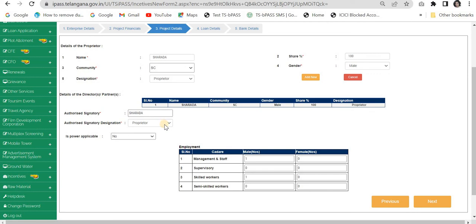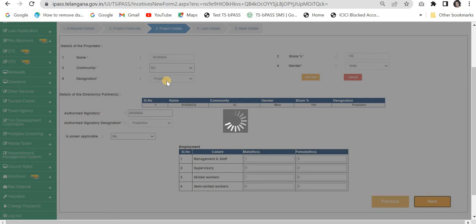Authorized signatory Sharada, and authorized signatory designation is proprietary. There is no power applicable because it's a vehicle. So there is no power applicable. I have taken it as no. And the employment details: management and staff, supervisory, skilled workers, semi-skilled workers, how many males are there, how many females are there. So I gave 2 males in the management staff category and 1 in the skilled worker category. I'm just moving on to the next part of the application, which is loan details.